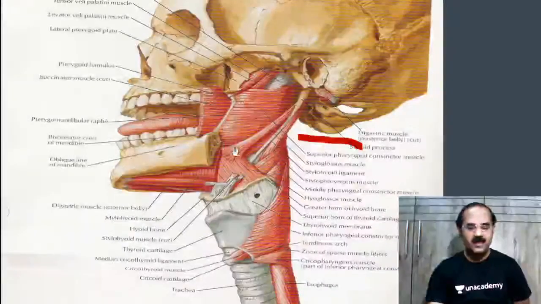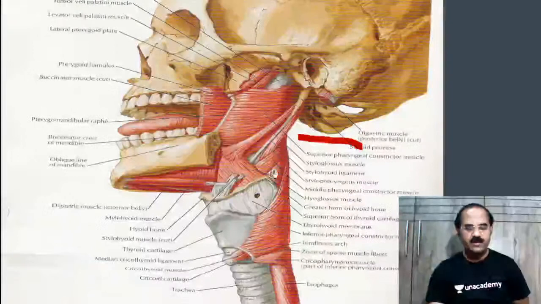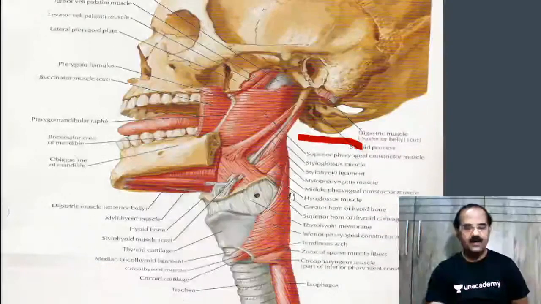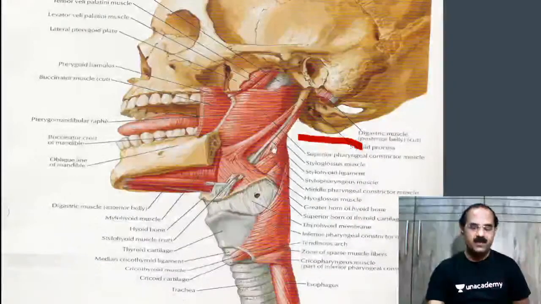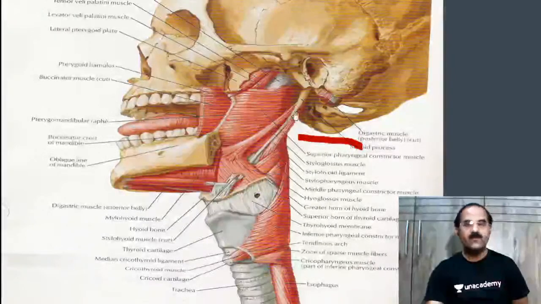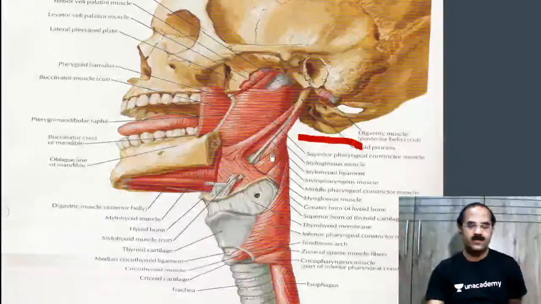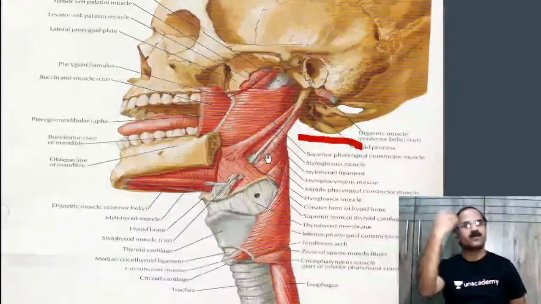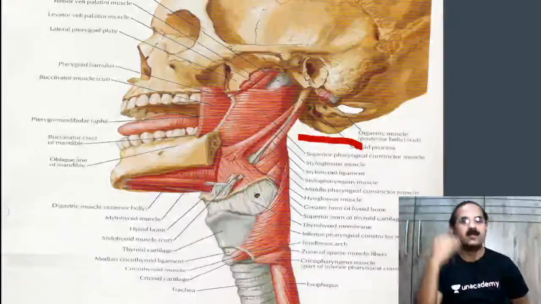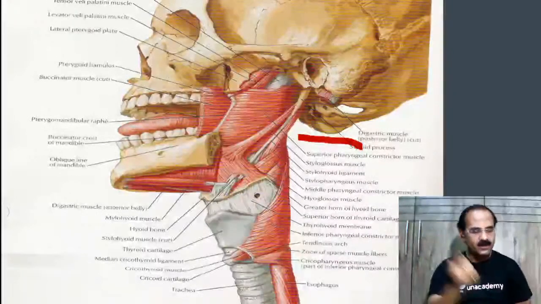So that's the superior constrictor muscle of the pharynx. That's the middle constrictor, and that's the inferior constrictor. And what is passing between the superior and the middle constrictors, which I just told you, this would be the stylopharyngeus muscle. Along with the stylopharyngeus muscle goes the glossopharyngeal nerve. This will enter between the superior and the middle constrictor muscles of the pharynx.